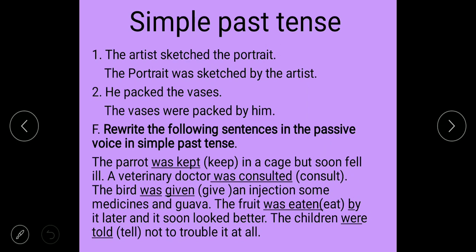Now the past tense. In simple past tense you have to use was and were, and the verb's third form. Understand that you have to use was and were and the verb's third form. Same process, only you use was and were. First change the place of the subject and object, like the artist sketched the portrait. This is the object and this is the subject, so change their place.